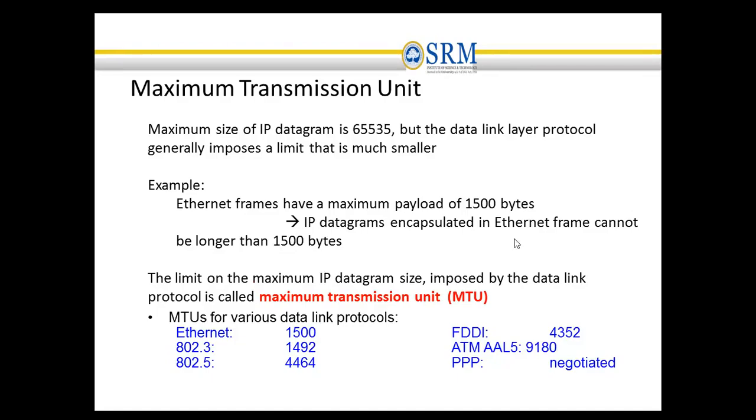Similarly, there are multiple data link layer protocols where the size differs from one another. 802.3 has an MTU size of 1492. 802.5 is 4464 bytes. So every data link layer has a different maximum transmission unit. Based upon the MTU value, the IP packet needs to be fragmented.